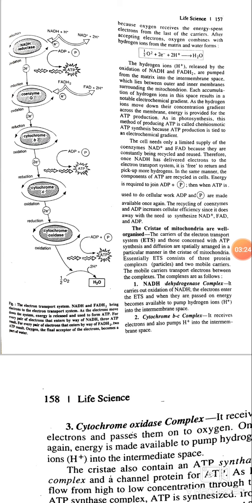As in photosynthesis, this method of producing ATP is called chemiosmotic ATP synthesis, because ATP production is tied to an electrochemical gradient.